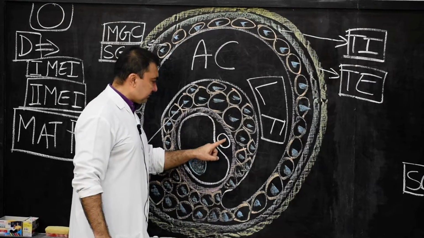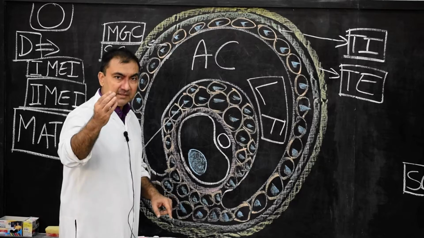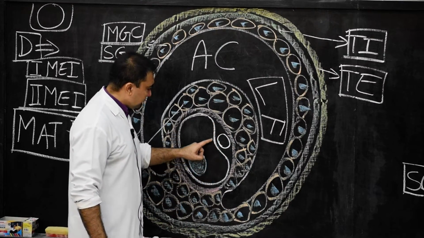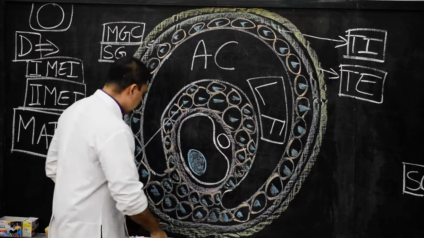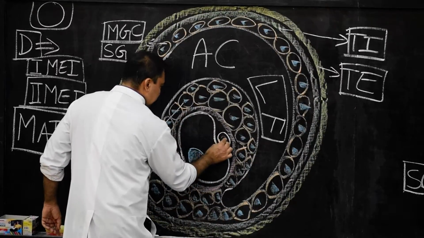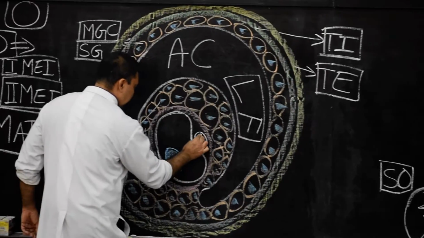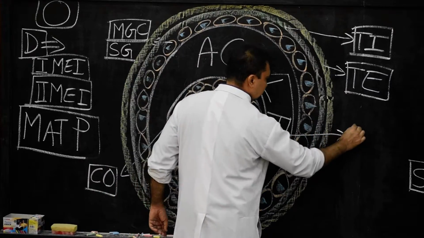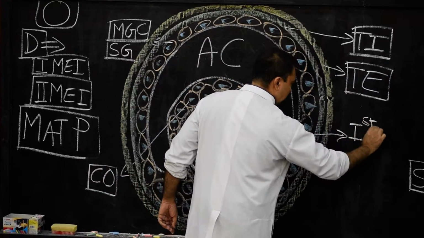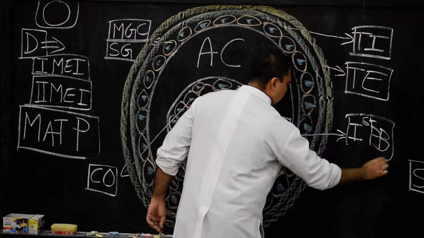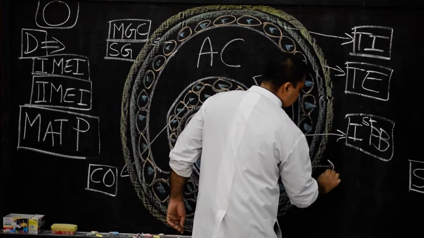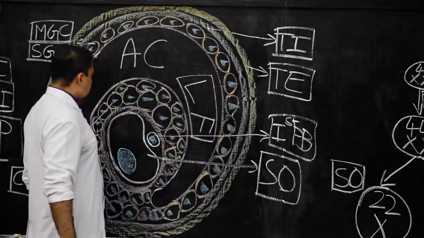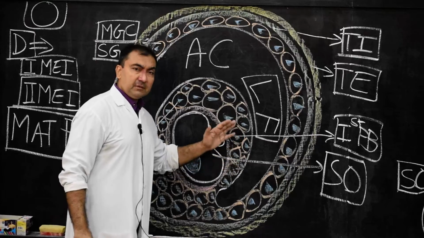Once again I repeat, the first polar body will be located in the space which is created between the zona pellucida and the cytoplasm of the secondary oocyte. So here this is the first polar body, and we will mark these two cells. This marking is very important here. We will mark this as the first polar body, and this cell as the secondary oocyte. So now our diagram is complete.